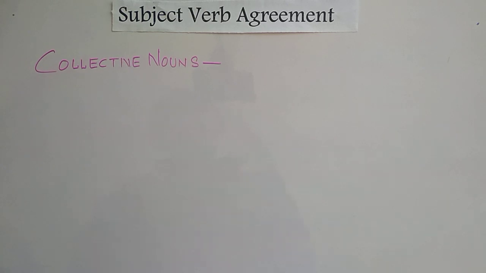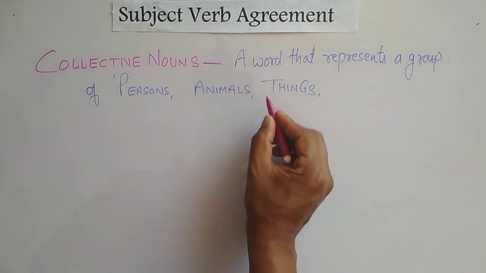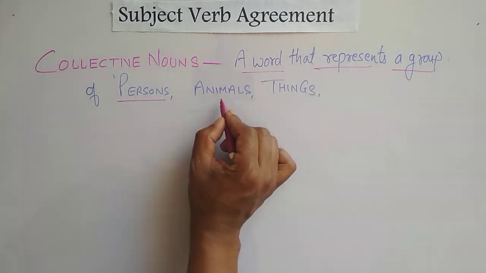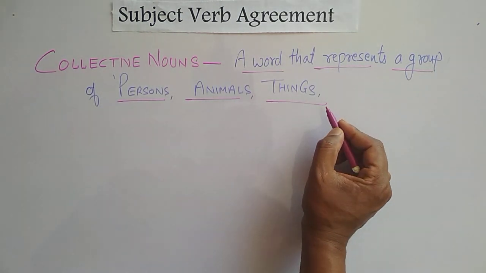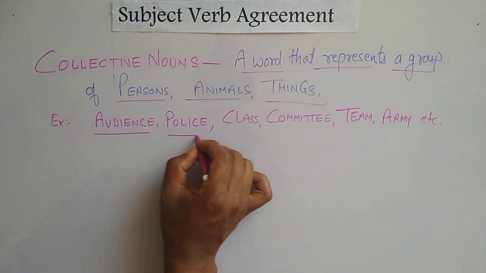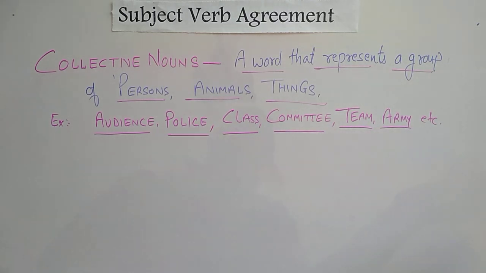Dear students, today we will discuss subject-verb agreement rules in the case of collective nouns. First of all, let's understand what a collective noun is. Dear students, a collective noun means a word that represents a group of persons, animals, or things, such as audience, police, class, committee, team, army, etc. These words are examples of collective nouns. There can be many more collective nouns.